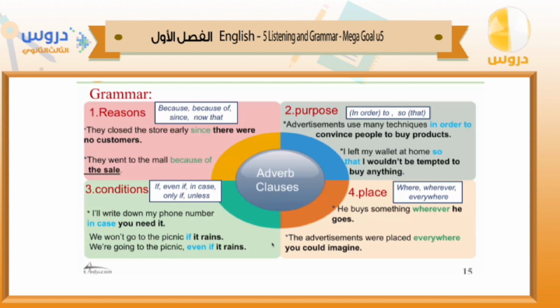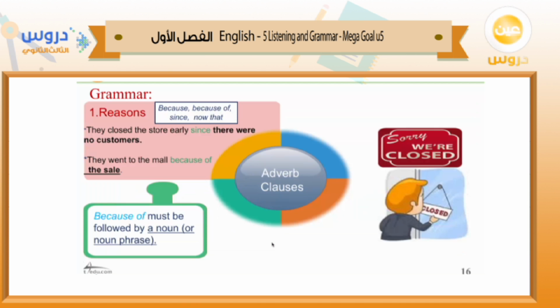Let's explain them separately. First of all, the adverb clauses that give information about reasons. What are the adverbs here? Because of, since, now that. Okay, if we see these adverbs in the sentence, we will know that the information here is about reasons.